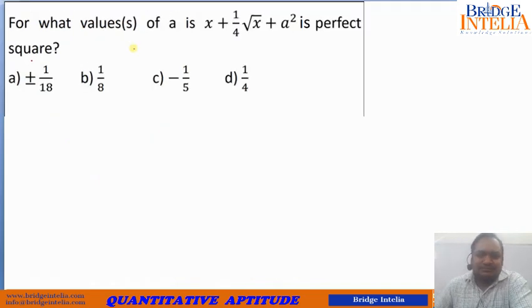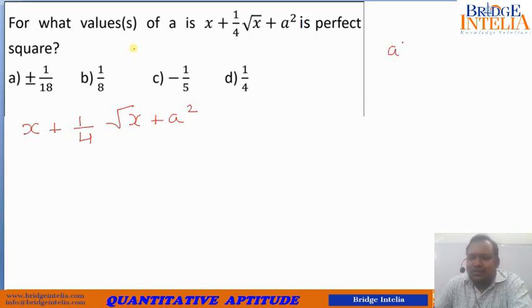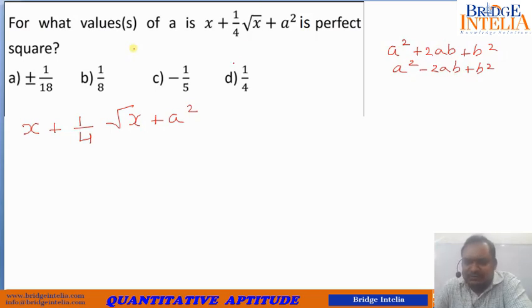Now let's move further. Same concept. For what values of a is this given expression a perfect square? So first of all, we'll have to understand what is already provided to us. So it is already given that x plus 1 by 4 into root x plus a square. This is the expression that is given to us. Let's try to bring it in the format of either a square plus 2ab plus b square or a square minus 2ab plus b square format. Only these two formats will help you to conclude whether the expression is a perfect square or not.